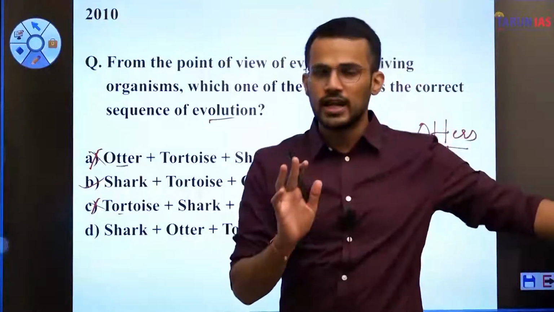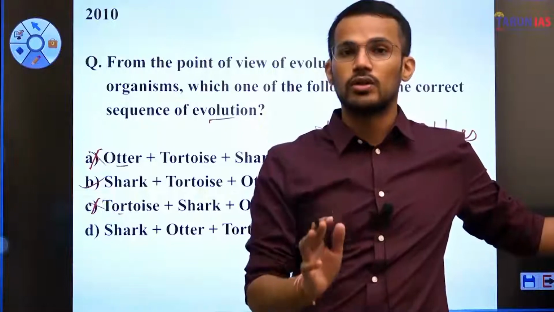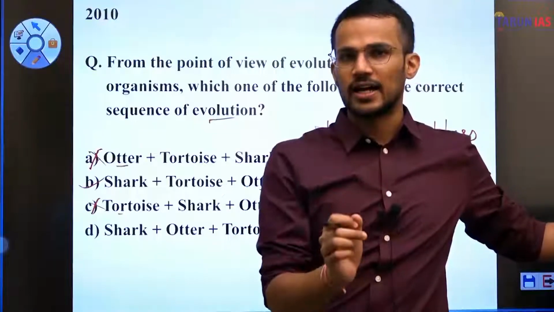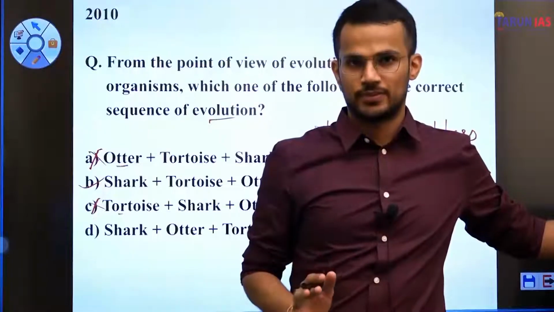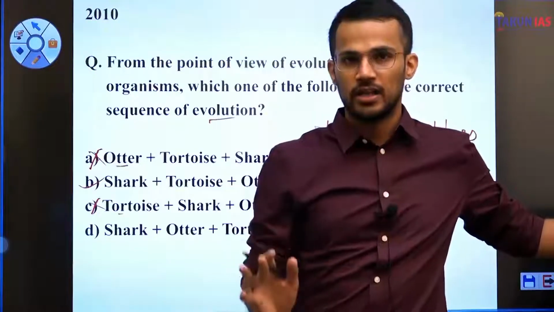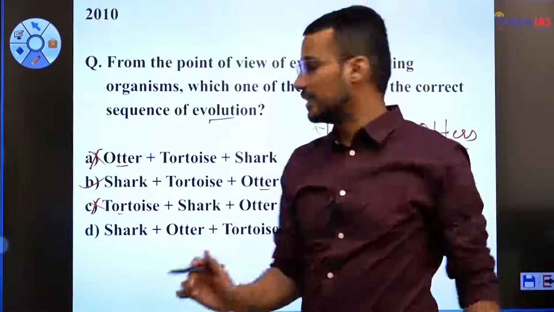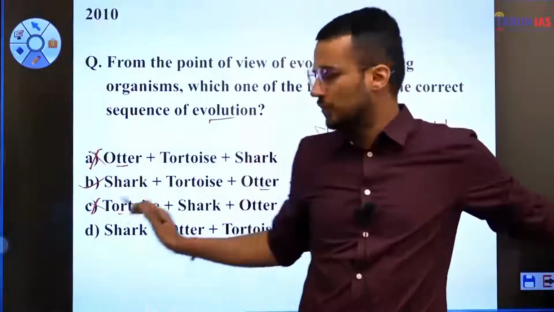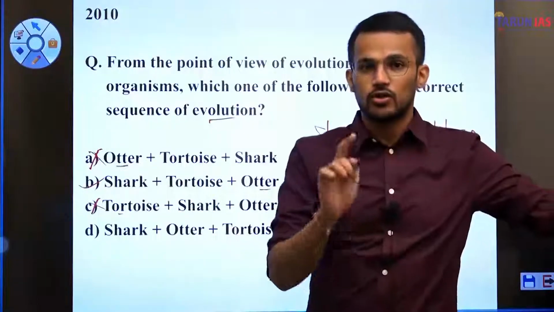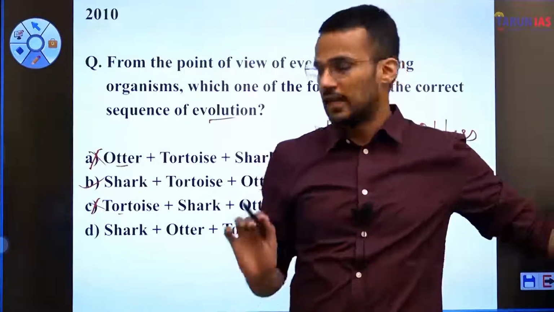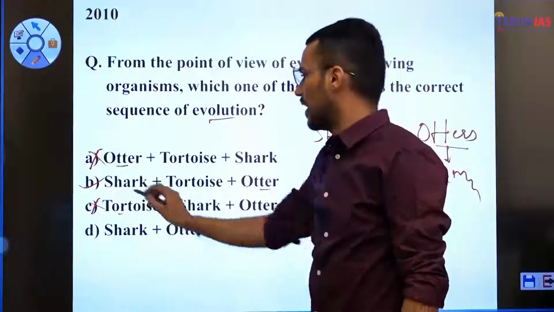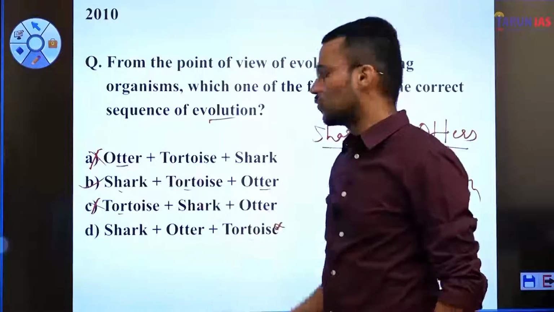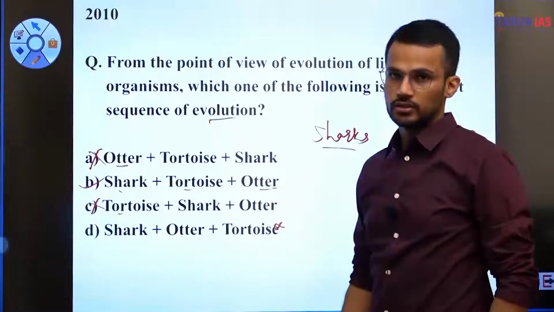Now you have the idea that it is mammals that have evolved at the last in the evolution sequence. And you have the idea that tortoise are not mammals. Tortoise are not mammals, and hence it should not be at the last position in the evolution of these three organisms. Hence, you should eliminate this option as well. And that's why your answer is B. Firstly, sharks evolved. After sharks, it was tortoise and finally otter.